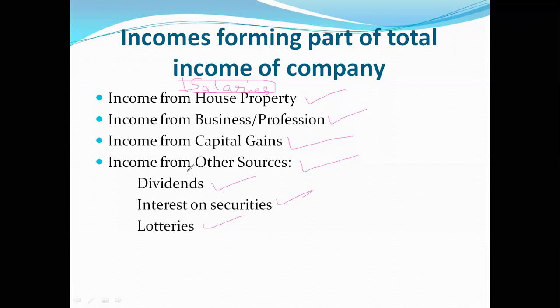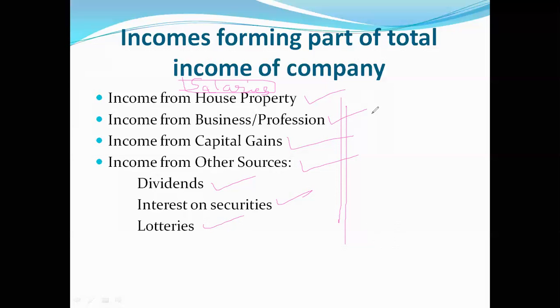Income from other sources like races, lotteries, or puzzles will come under income from other sources. All those things you have to include in a company assessee's total income. These are generally going to be included.